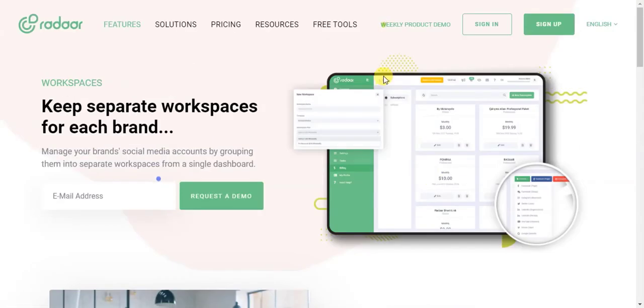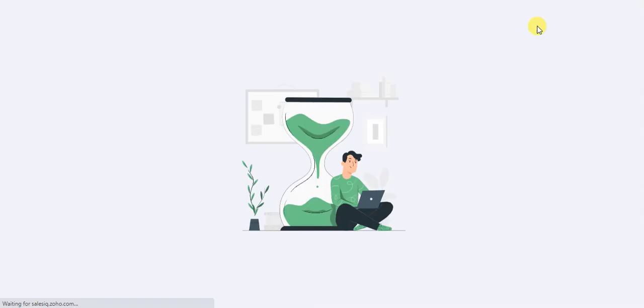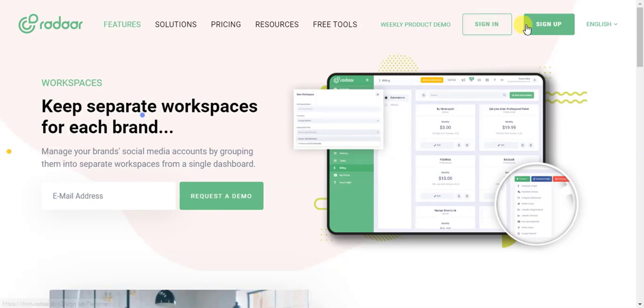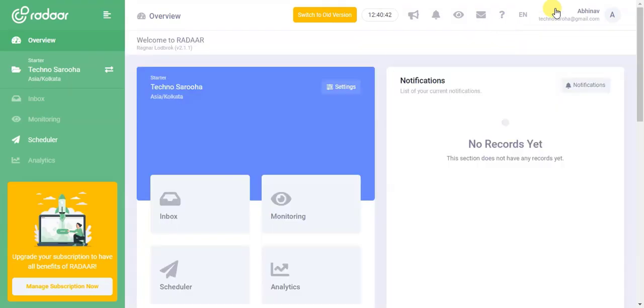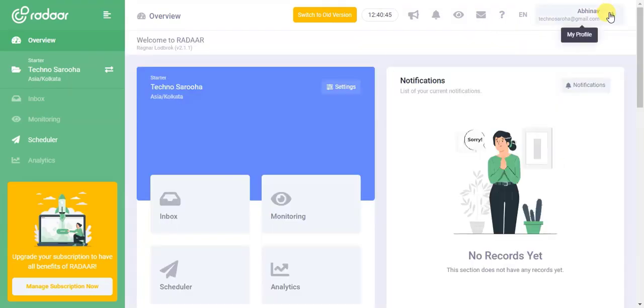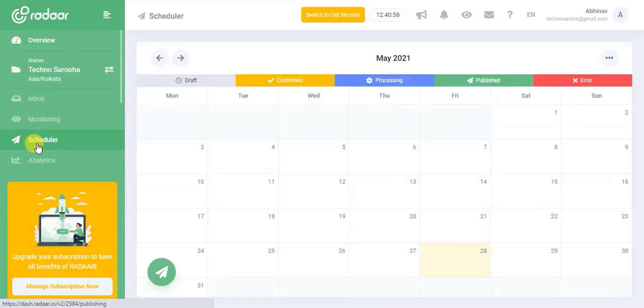So I have shown, I think, everything, and you can also choose the language from here, and you can just sign in or sign up. I have already signed up here, so I will click on the sign in option, and to show you how it works, I have signed in using my Gmail ID, or you can also sign in using an email. So you can switch to the old version. Here is the option, and I have also added one account, that is a YouTube account.